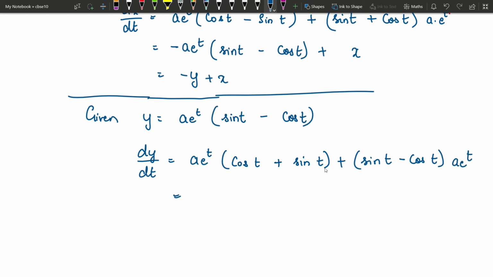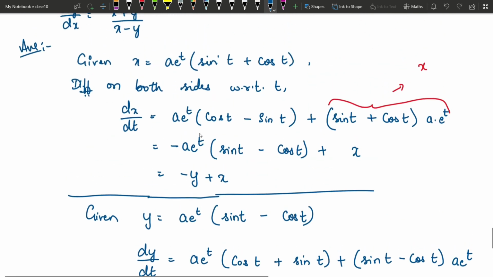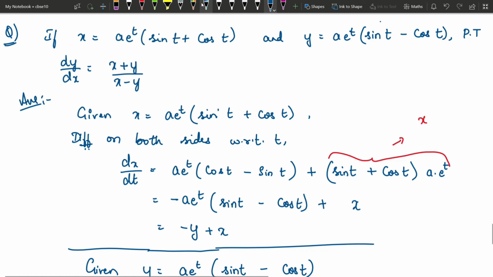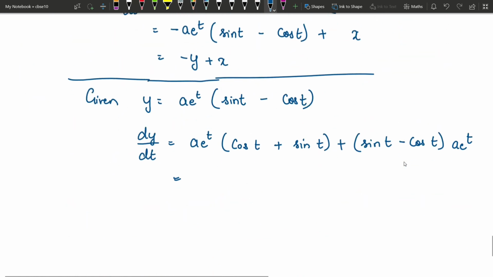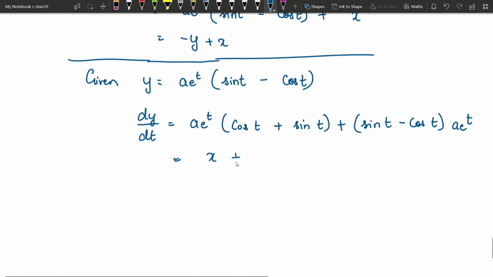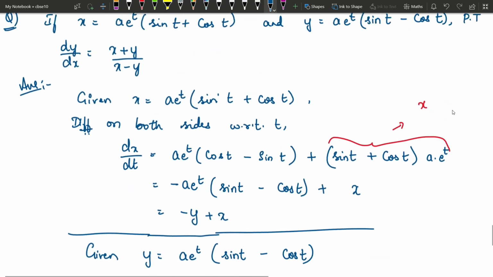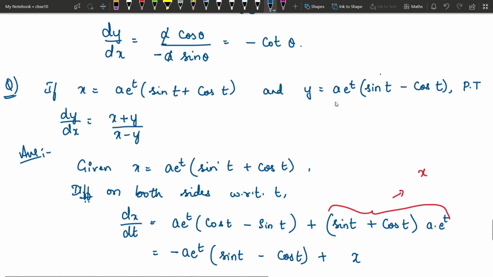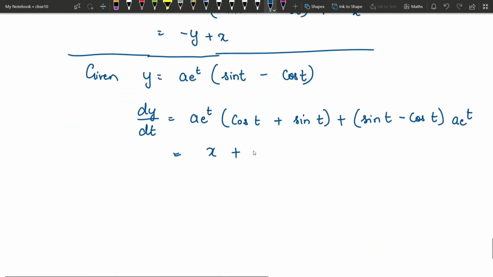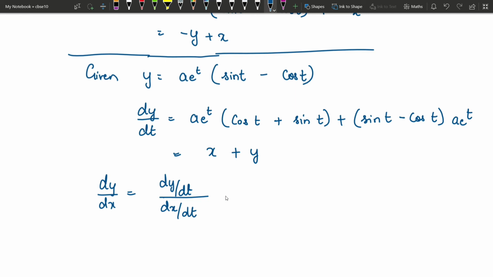Now if you observe, this first term a into e power t into cos t plus sin t is same as x. Plus a into e power t into sin t minus cos t is same as y here, right? So it is y. Now we have both dy by dt and dx by dt. Just substitute and simplify. You will get the required answer. So what is dy by dt? It is x plus y, and dx by dt is minus y plus x, which is nothing but x minus y. Hence proved.